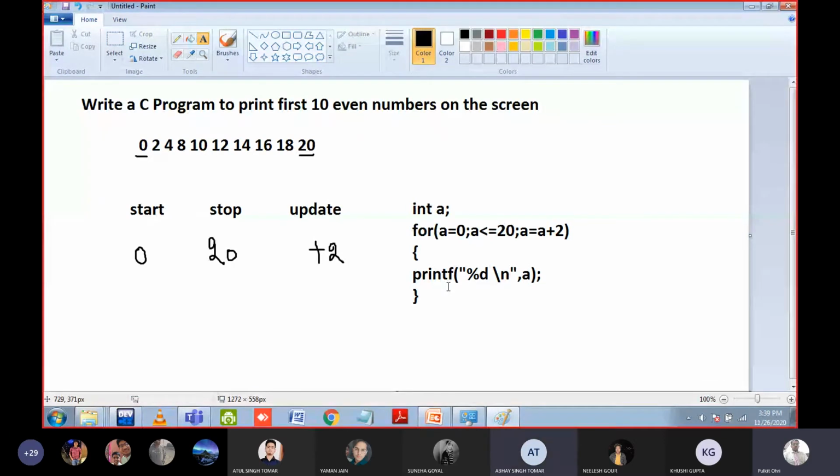So 19. Yes, okay, 20 is okay. Yes, correct. So starting condition is 1. Stopping can be less than equal to 19 or less than 20, both will work. And again the update is plus 2 because 1 plus 2 is 3, 3 plus 2 is 5, 5 plus 2 is 7. Yes or no? Okay, I hope it is fine. It is not difficult. If anyone has doubt, they can ask, else we can move to the next topic.